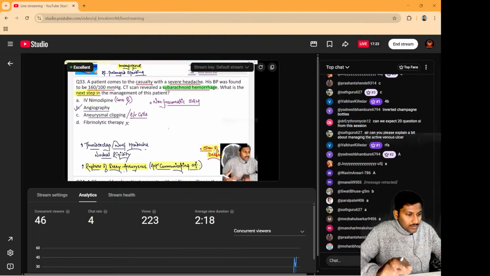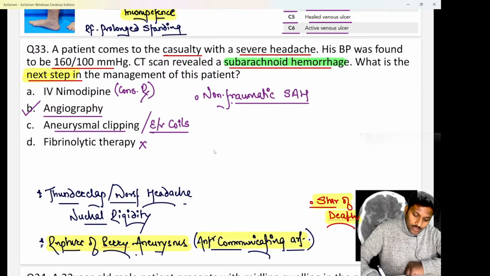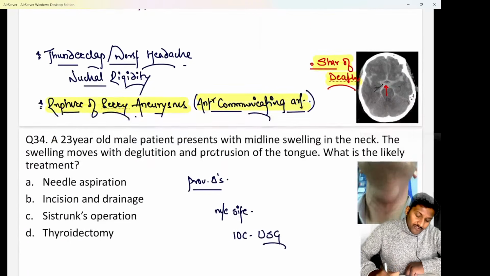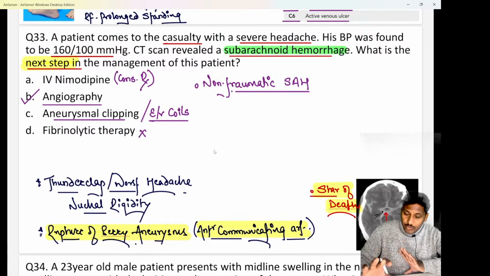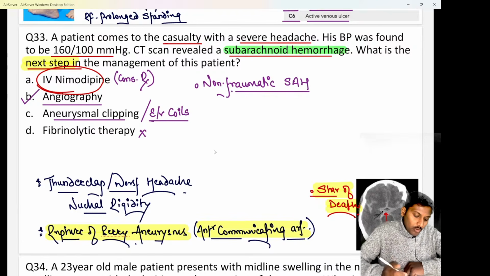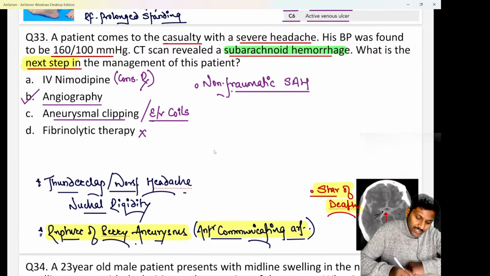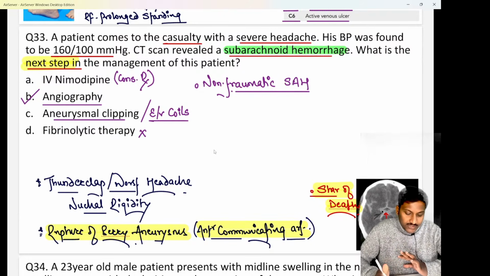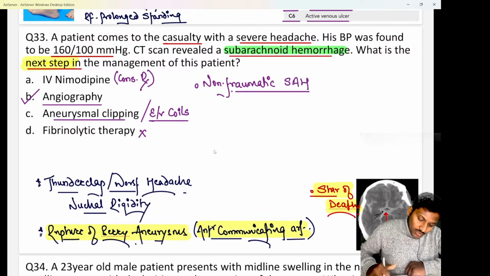Hopefully all of you got the answer for this. Now do not make a mistake. Clear? So that is what is important. Chalo. Next important, if it was a case of traumatic subarachnoid hemorrhage, do remember, in traumatic subarachnoid hemorrhage, after we do an NCCT head and NCCT head confirms the diagnosis, we directly go for IV nimodipine. In traumatic subarachnoid hemorrhage, we don't do an angiography. We don't need any kind of clipping or coiling. Okay? In the traumatic one, directly go for IV nimodipine. But if it is a non-traumatic case, first angiography and then decide whether conservative or surgical.